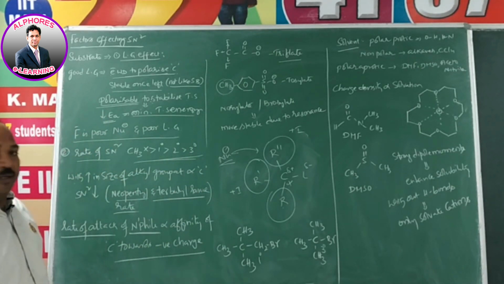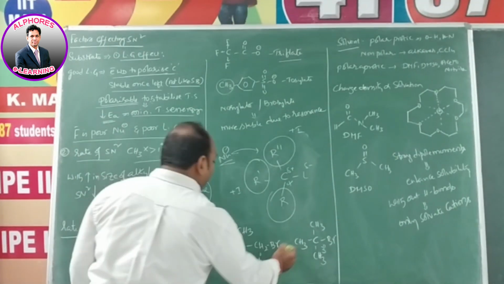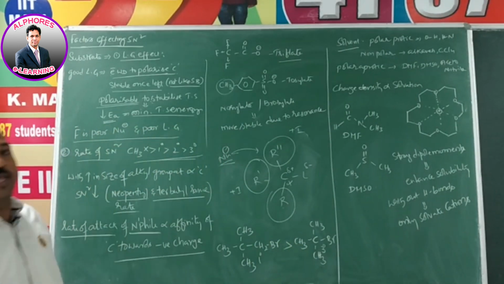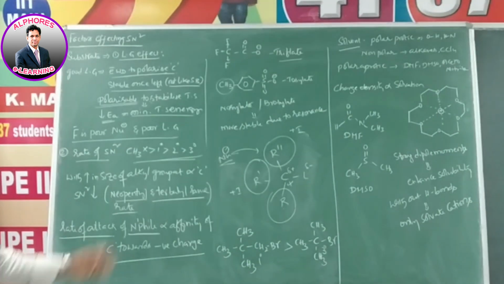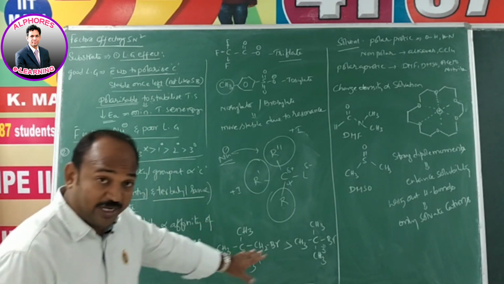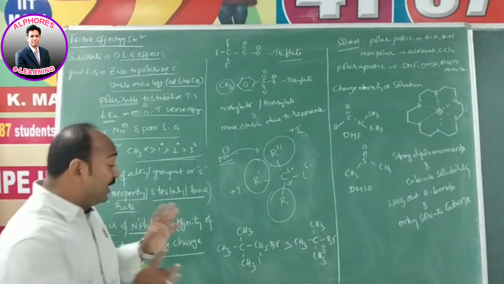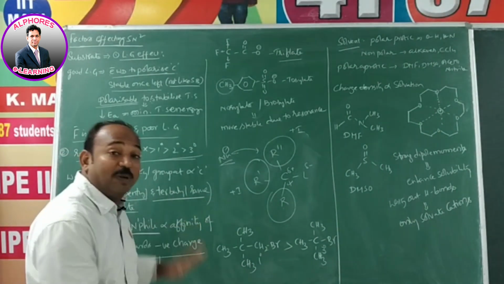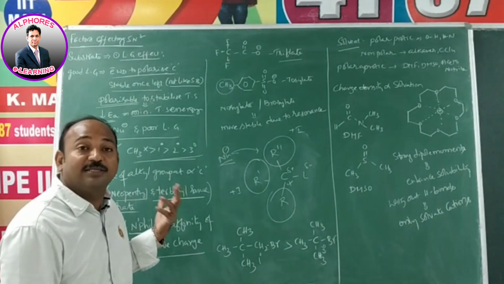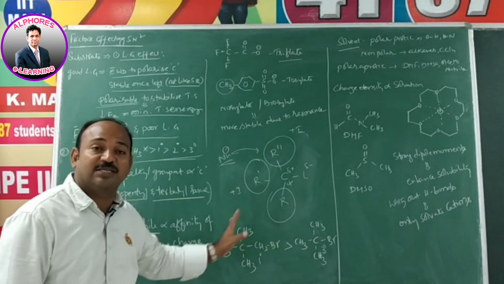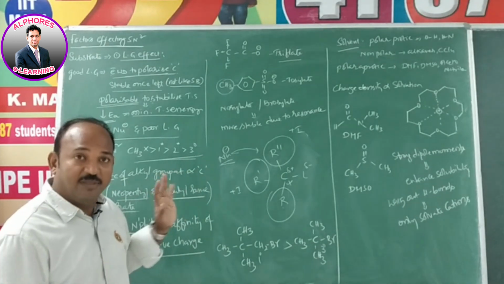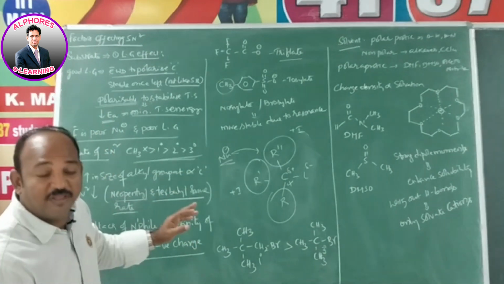Then what are we expecting? In case of neopentyl bromide, SN2 reactions should be much more than tertiary butyl bromide. But if you observe the experimental results, both SN2 reactions are nearly the same. There is no huge difference between these two.